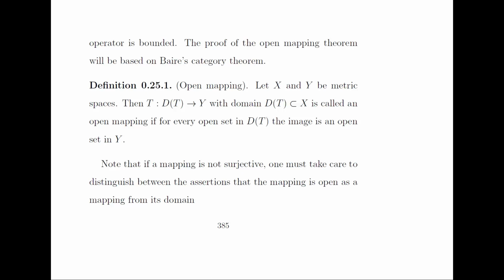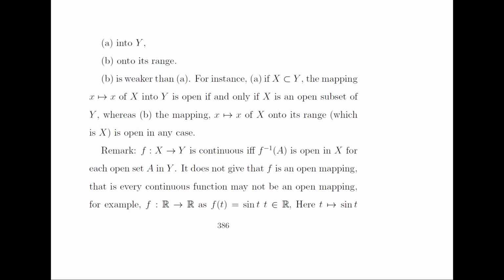So first of all, we will define what an open mapping is. Let X and Y be metric spaces. Then T from the domain of T to Y, where the domain of T is a subset of X, is called an open mapping if for every open set in the domain of T the image is an open set in Y. Note that if a mapping is not surjective, one must take care to distinguish between the assertions that the mapping is open as a mapping from its domain into Y or onto its range. Here, onto its range is weaker than into Y.